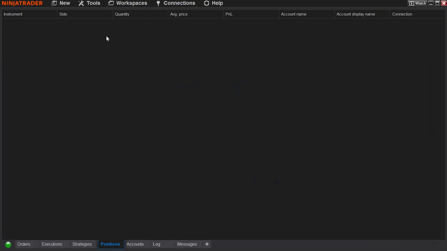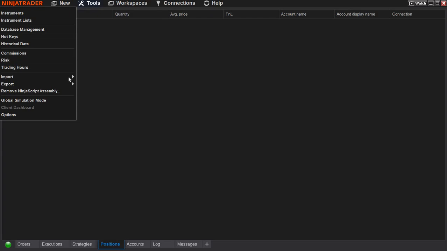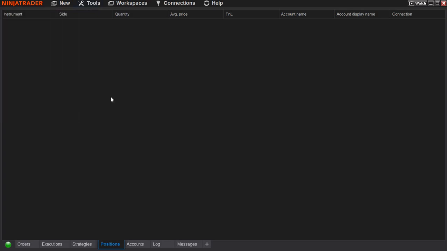And then in NinjaTrader 8, we'll click on tools, and then import, and then NinjaScript add-on. The NinjaScript add-on will only work in a paid version of NinjaTrader 8. It won't work in the free version.